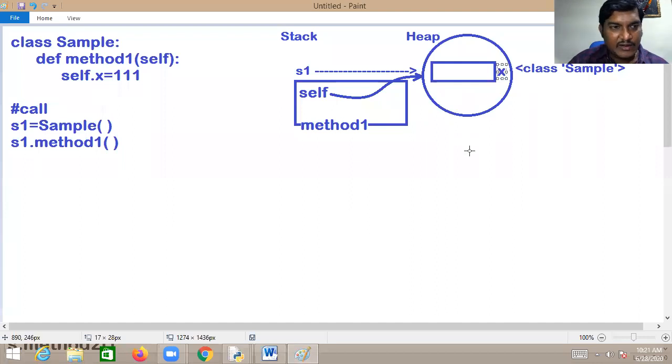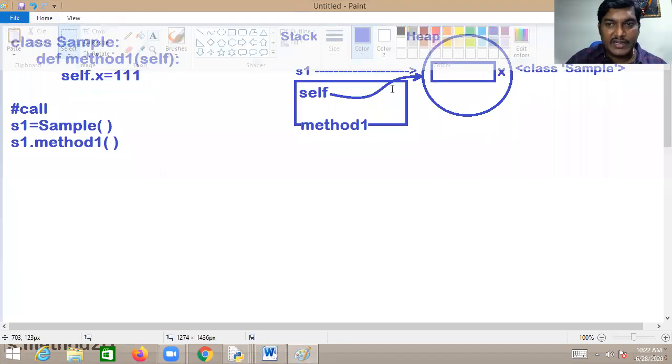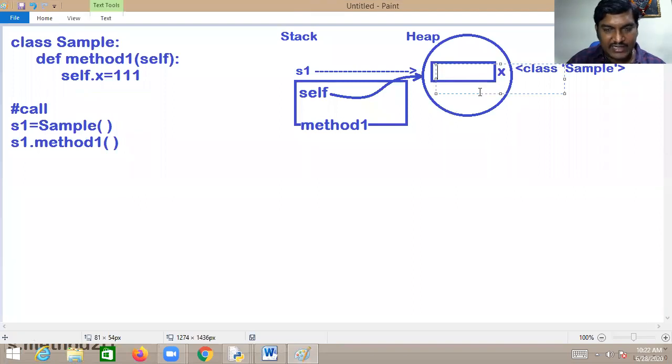We are requesting the Python virtual machine to initialize 111 to the X member referred by self. In method 1, self refers to this object, so this object's X is going to be initialized with 111. This is exactly what happens.